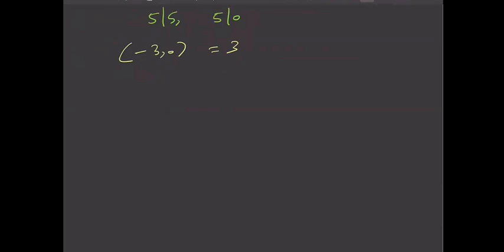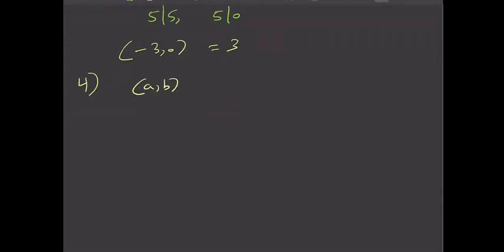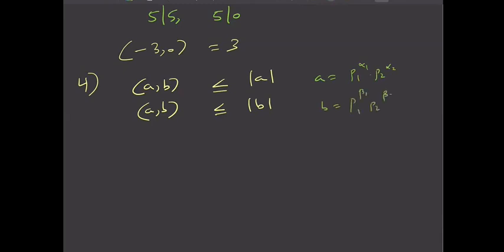Next property, the fourth one. GCD of A comma B is definitely less than or equal to mod A, and also GCD of A comma B is less than or equal to mod B. This is clearly visible if you think with those ideas that A is a product of primes, P1 power alpha 1, P2 power alpha 2, and B is also a product of primes, P1 power beta 1, P2 power beta 2, and so on.